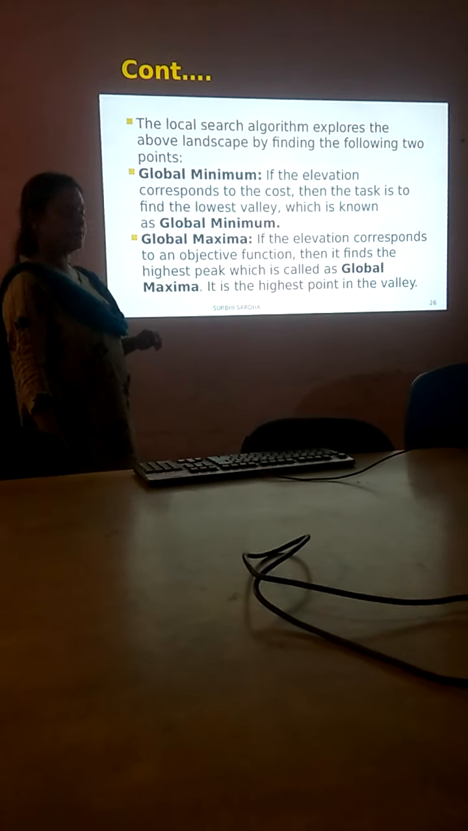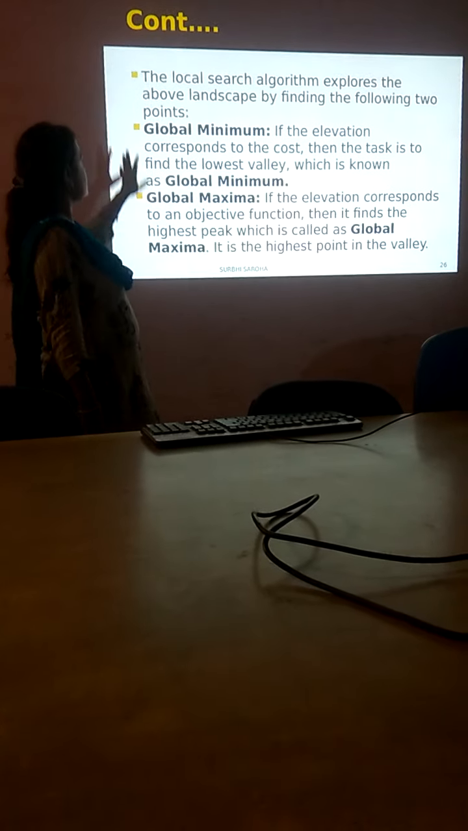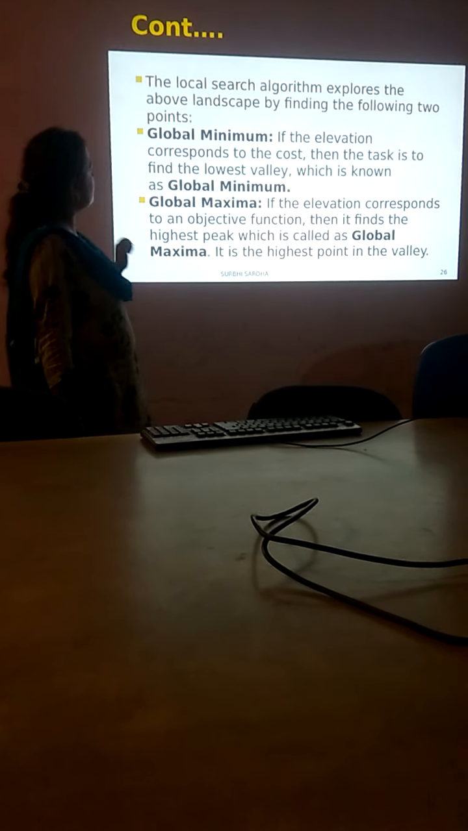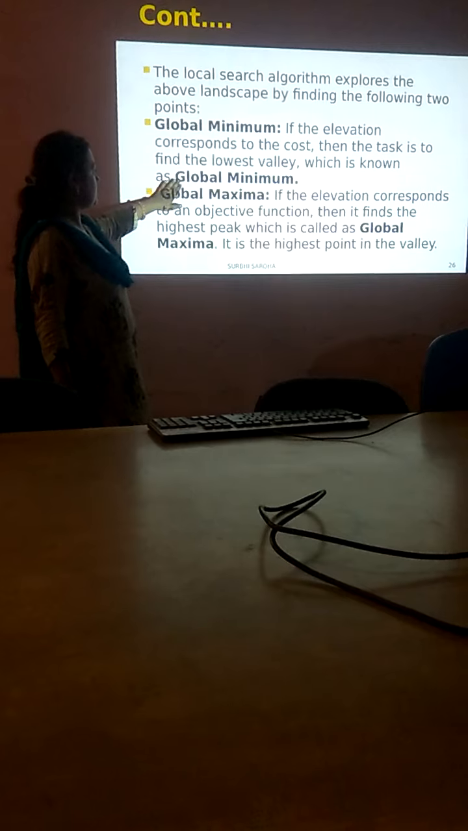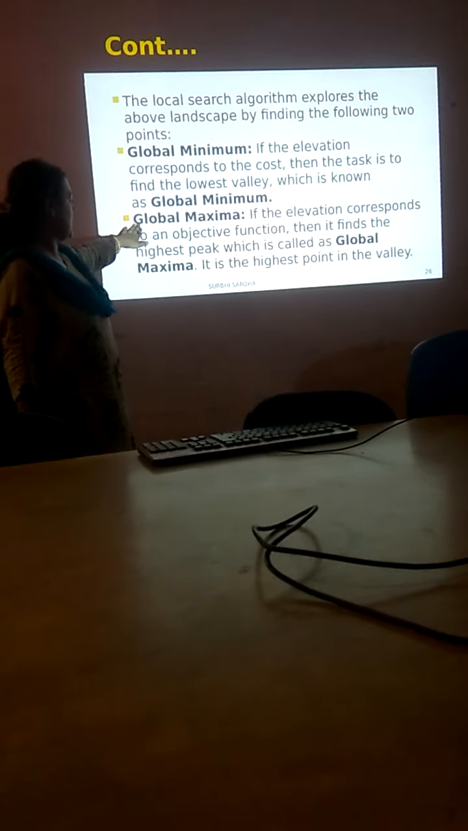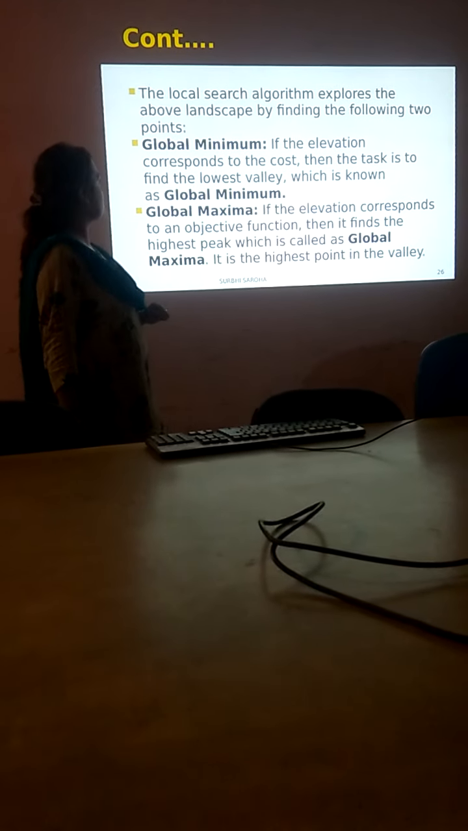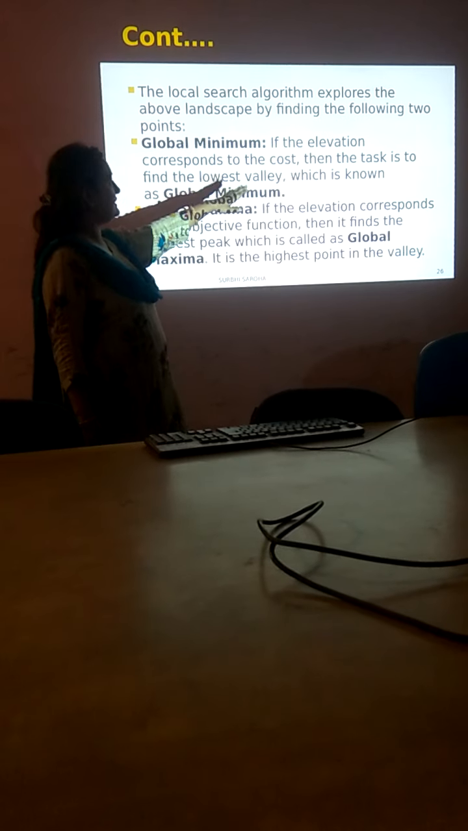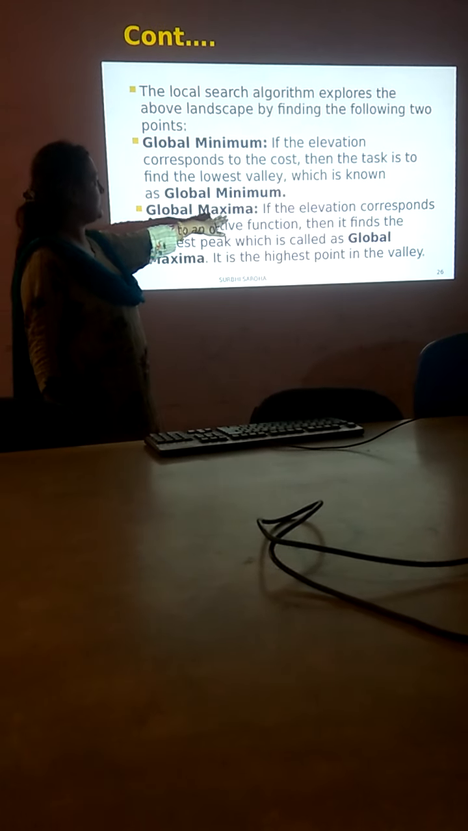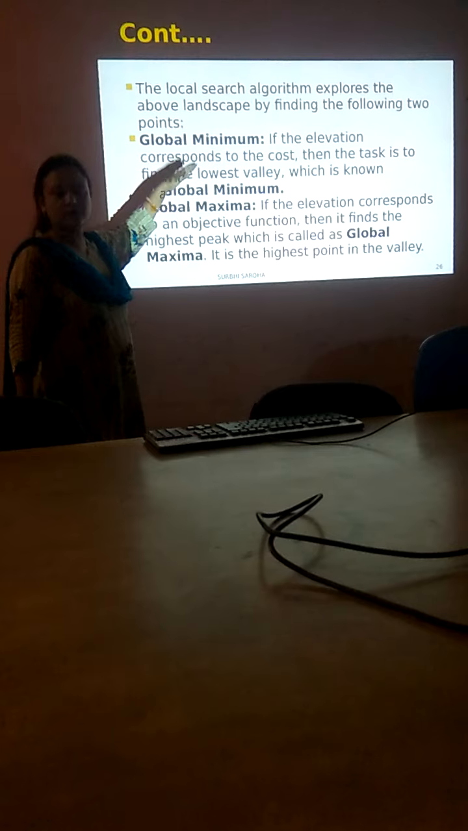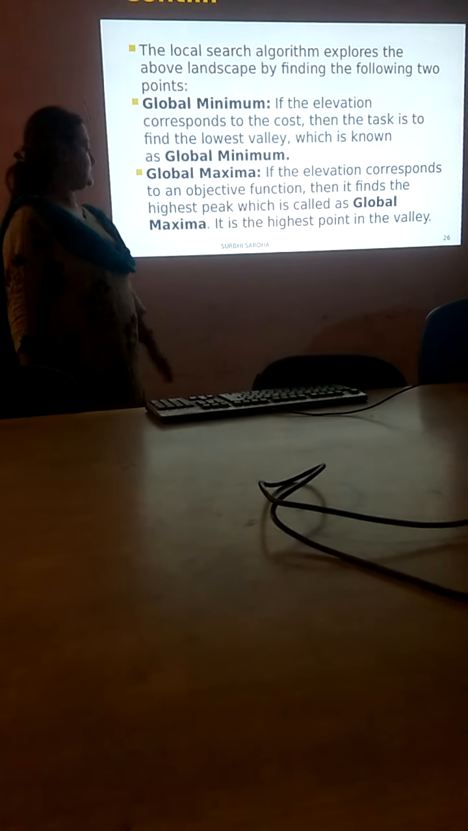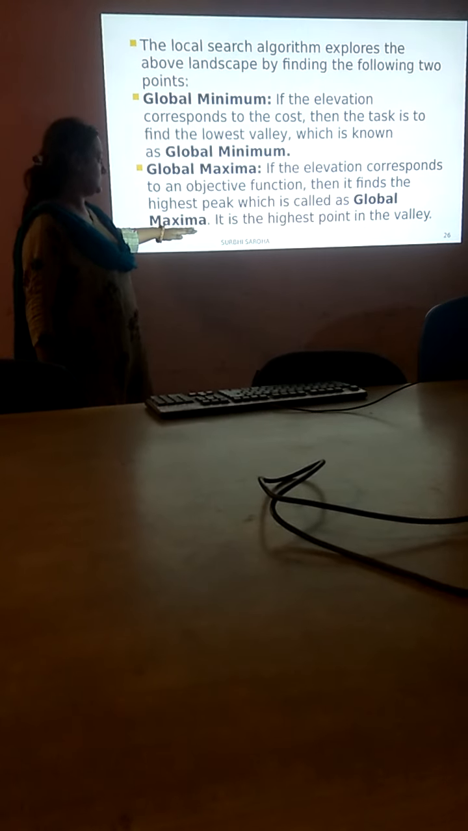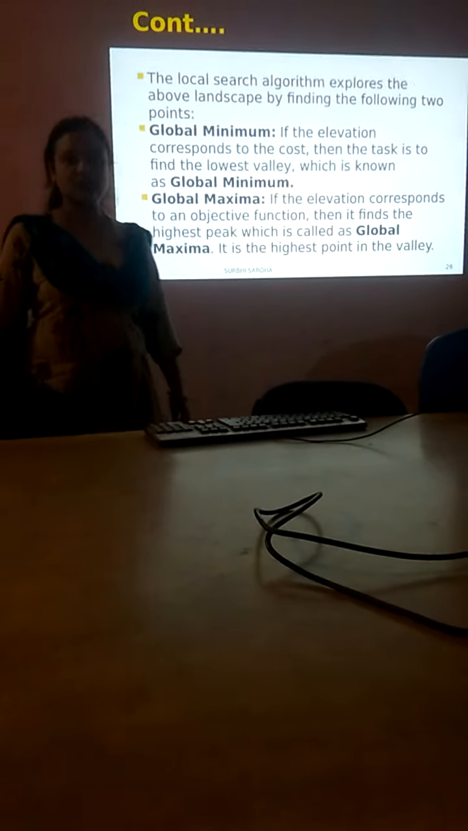Now this is the last slide of my PPT today. So what it says, the local search algorithm explores the above landscape by finding the following two points: global minimum and global maximum. Global minimum is elevation corresponding to the cost, then the task is to find the lowest value. So of course it's minimum, so it will be finding the lowest value, and since it's maximum, it will be finding the highest peak. Fine, and that's why it's called global maximum. So thank you. I hope you understand.